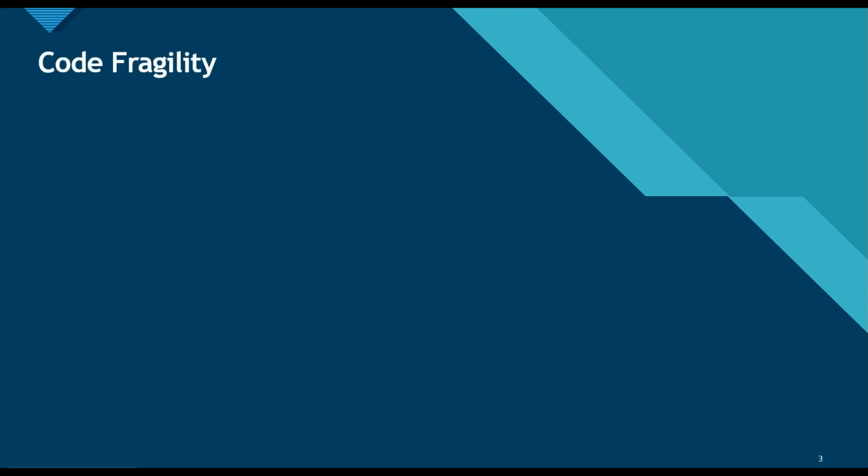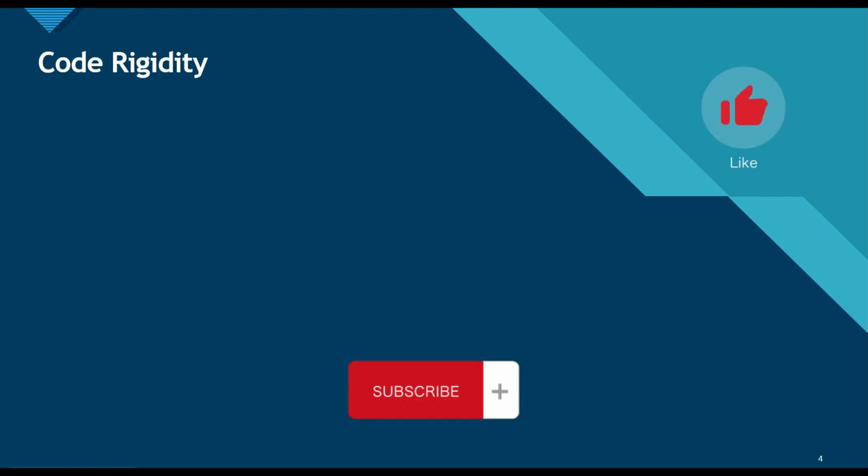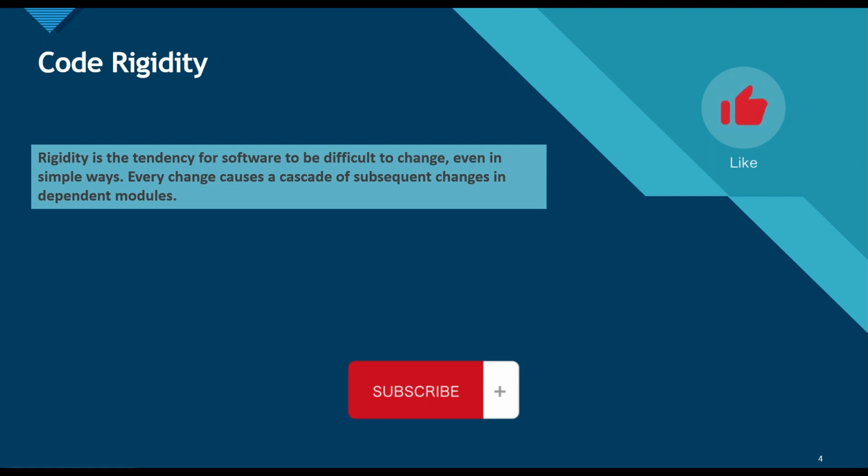So what is code fragility? Fragility is the tendency of the software to break in many places every time it is changed. What is code rigidity? Rigidity is the tendency for software to be difficult to change, even in simple ways. Every change causes a cascade of subsequent changes in the dependent modules. So we change one place and there is a replication of subsequent changes in different modules.